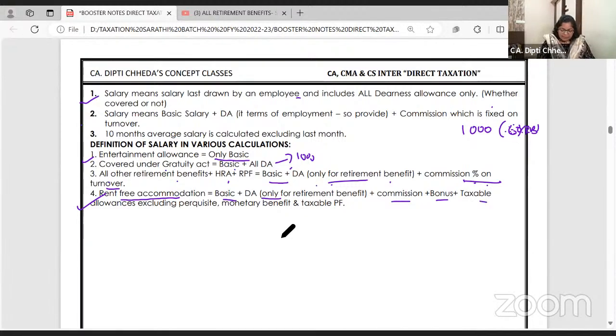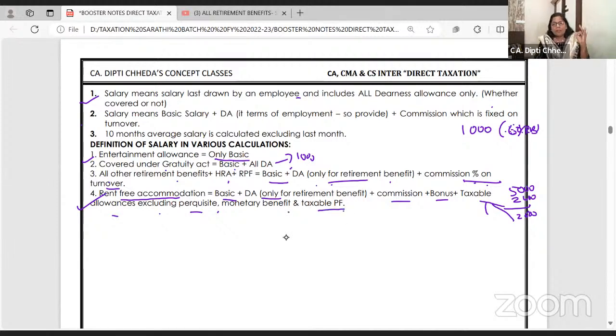Bonus. Taxable allowance. What do you mean by taxable allowance? If education allowance received is 5,000, exempt is 2,400, just an example, how much will be the remaining? 2,600. So only the taxable part of the allowance you will take, and don't take perquisites, monetary benefits, and taxable PF.